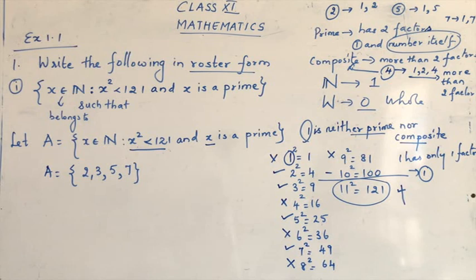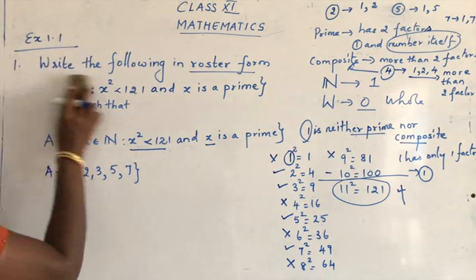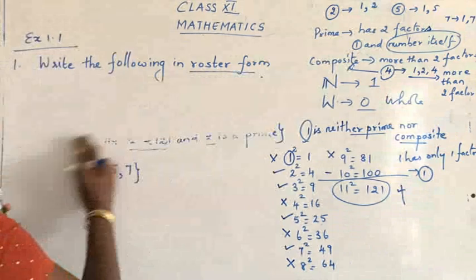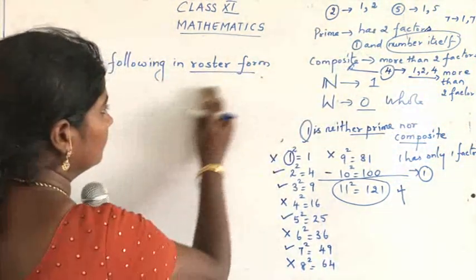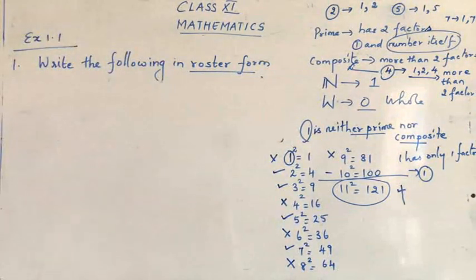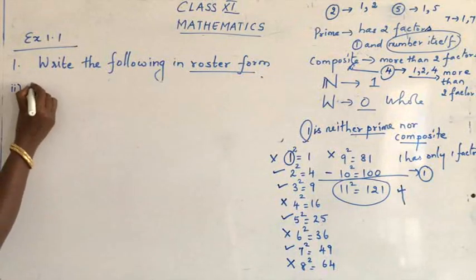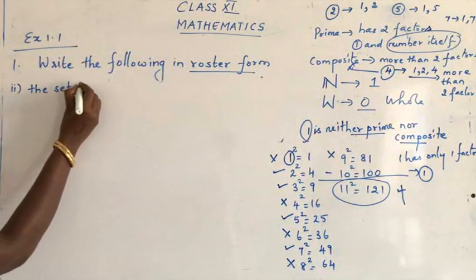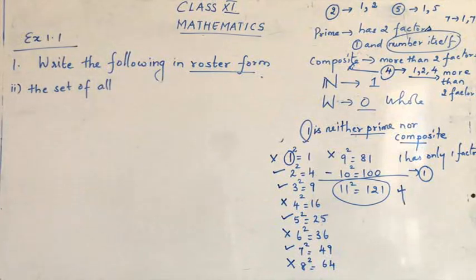Now let's go for the second subpart. The set of all positive roots of the equation (x minus 1)(x plus 1)(x square minus 1) is equal to 0. The set of all positive roots of the equation.